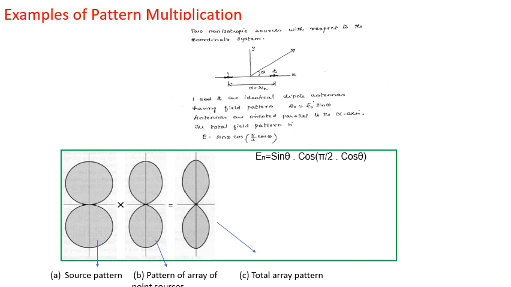This is multiplied by the group pattern, the radiation pattern of two isotropic point sources separated by the distance d = λ/2 and fed with current of the same amplitude and phase. We have the radiation pattern like this, the second diagram. The individual pattern multiplied by the group pattern gives the third pattern, the resultant radiation pattern.